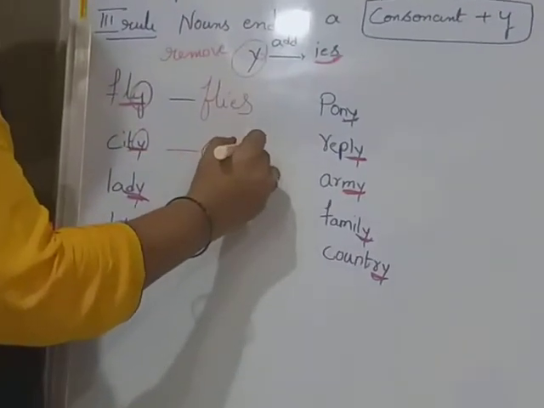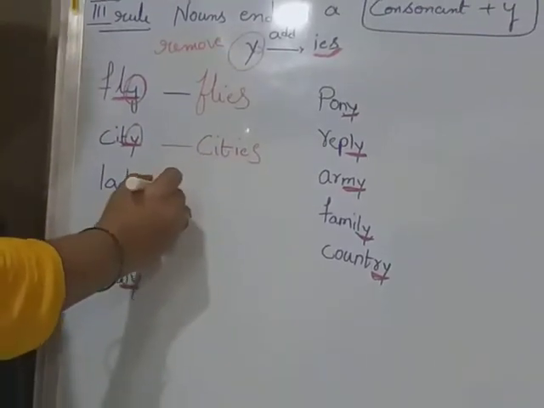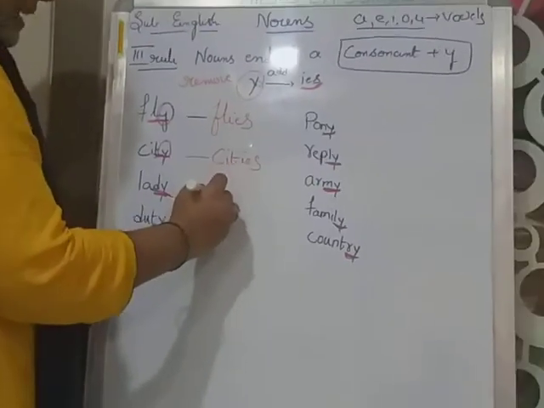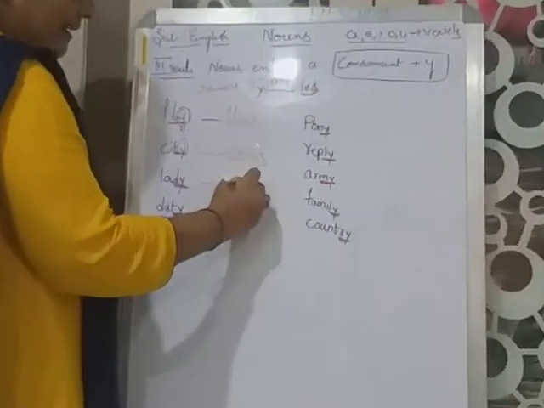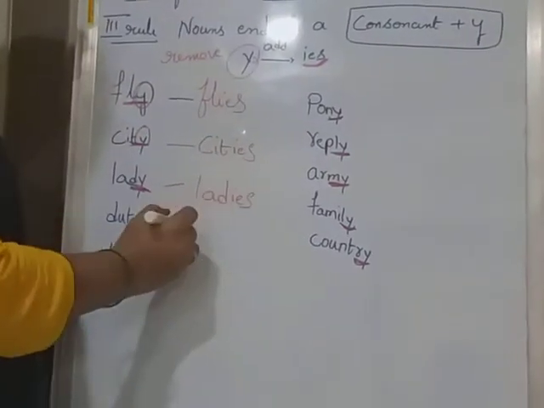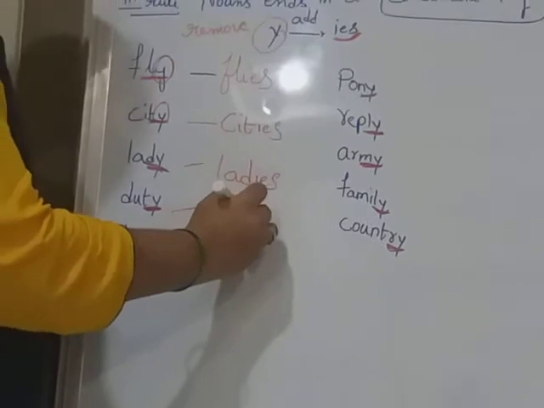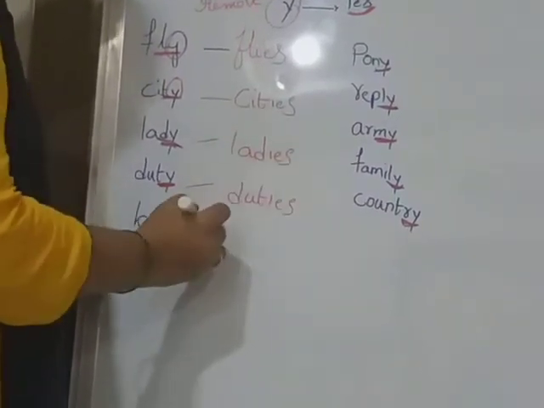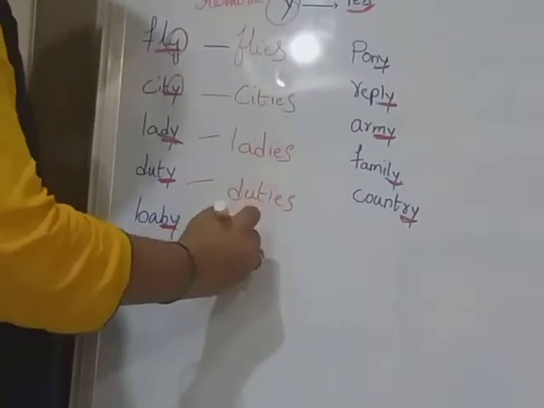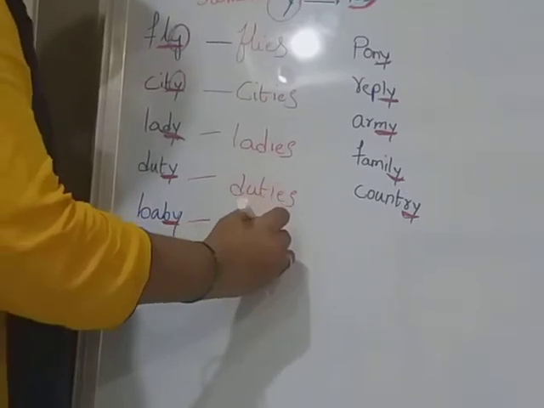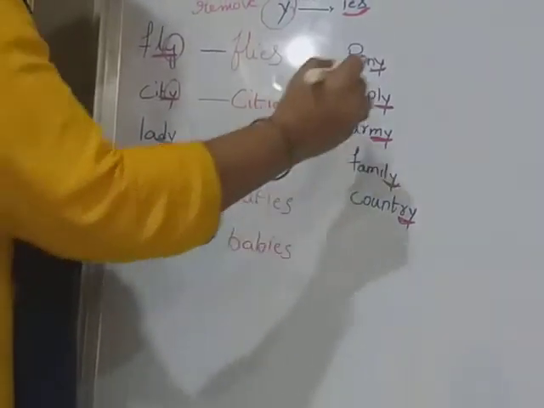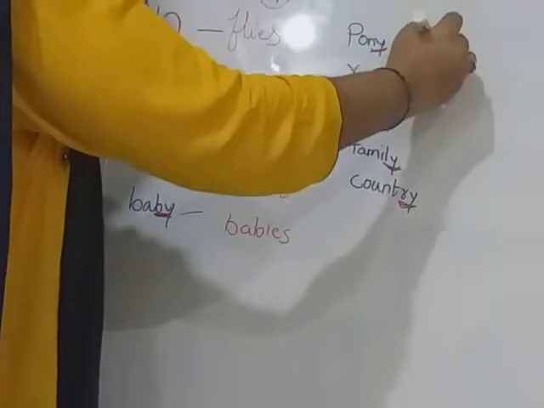C-I-T-I-E-S. Cities. Remove Y. Ladies. L-A-D-I-E-S. Remove Y. Duties. D-U-T-I-E-S. Remove Y. Babies. B-A-B-I-E-S. Ponies.